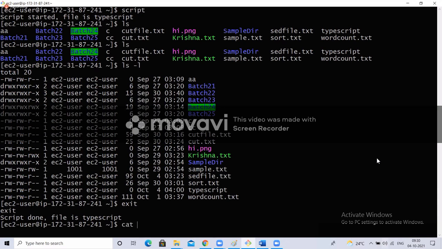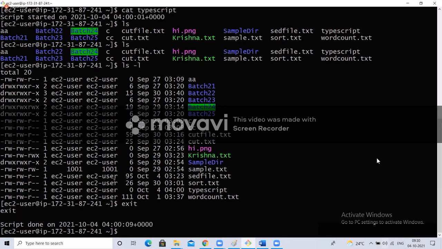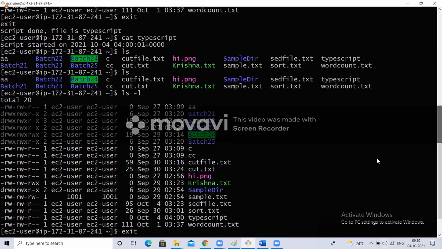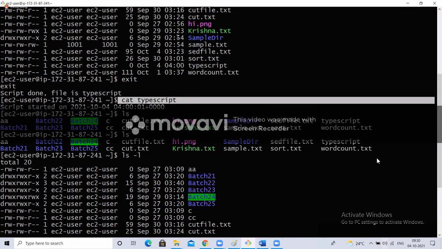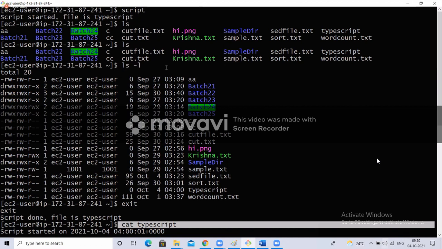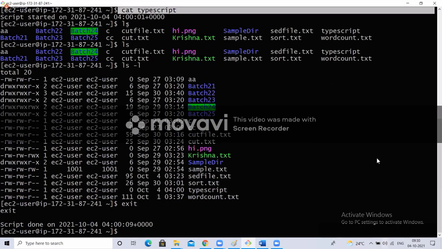So if I type this TypeScript, see whatever we have done, everything is saved here. Everything is saved, right? I typed the cat here. After typing this script command, I executed ls minus a. So when I cat this, see that information.